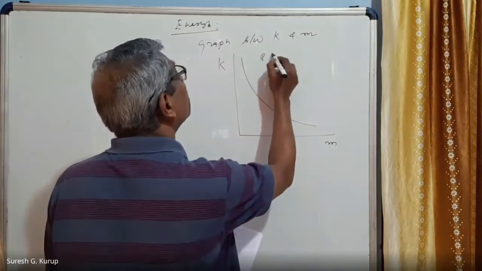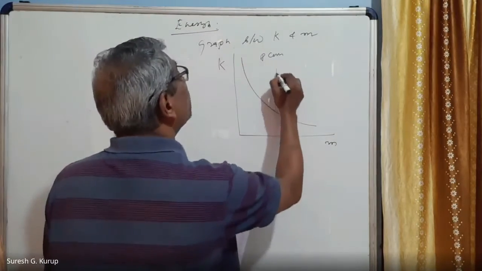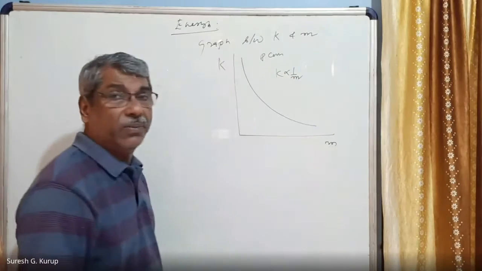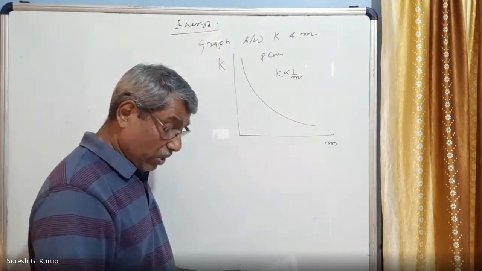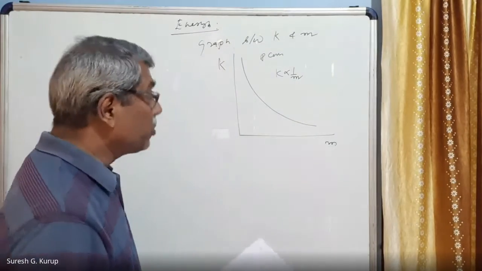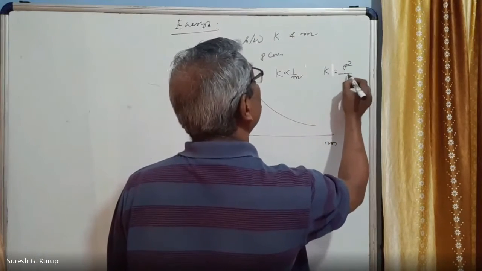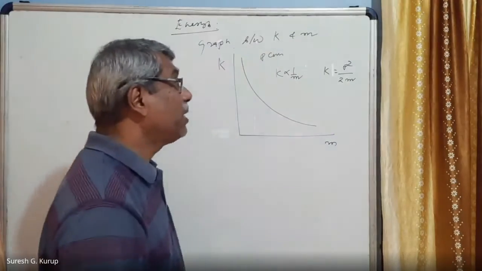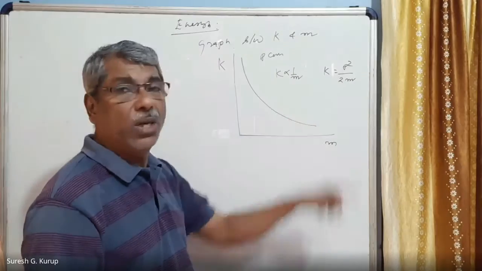Because p is a constant and K is inversely proportional to m. Right? So you got the value. That means K is equal to p square divided by 2m. p is a constant, 2 is also a constant. Therefore, K is inversely proportional to m.